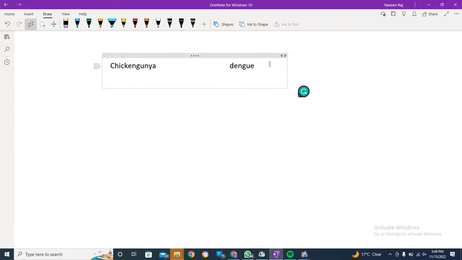For chikungunya we have no vaccine, and I'm telling you about some of its properties. It is a single stranded RNA based virus, and it is unenveloped.